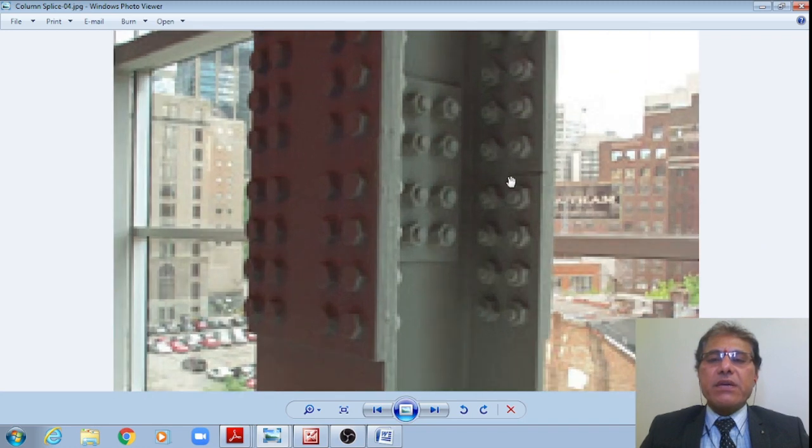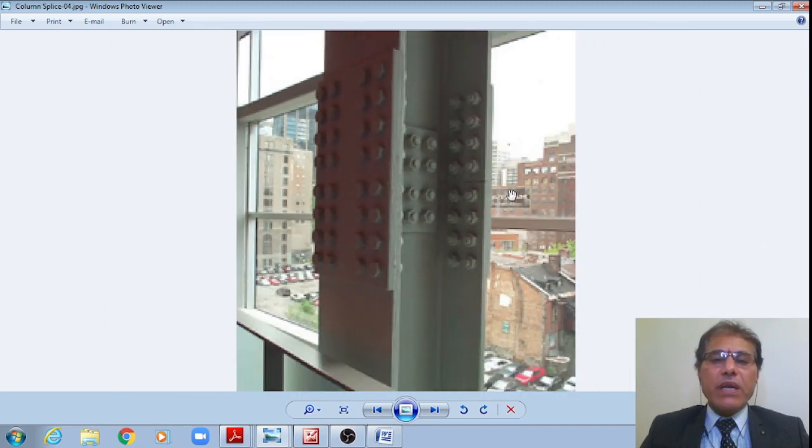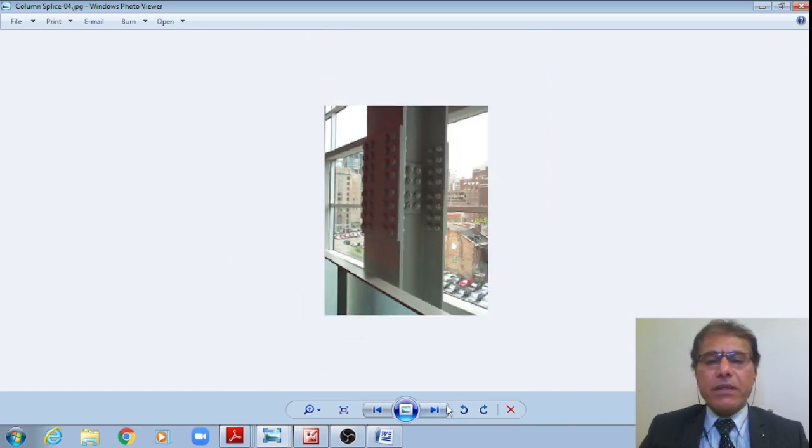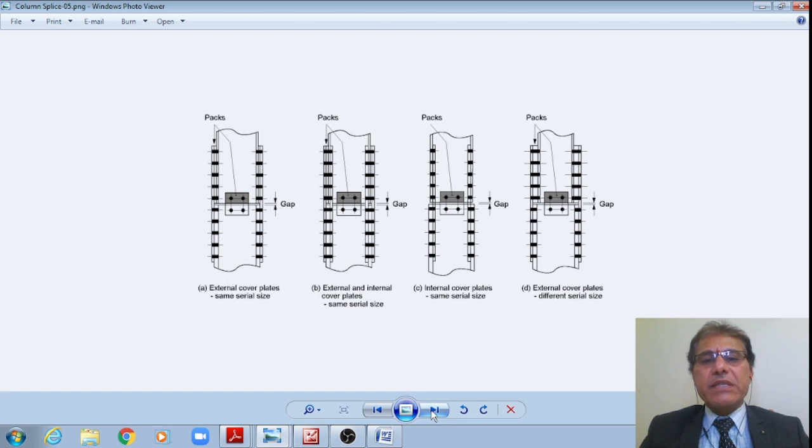And they are flush with one another. The two I sections are flush with each other, machine cut and flush, right? Perfect bearing. There is a perfect bearing. And also we can see on the web there is a shear splice plate also. This is how the different problems we will be examining, student, right?